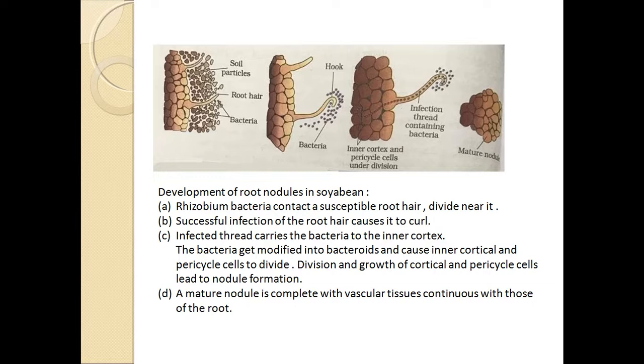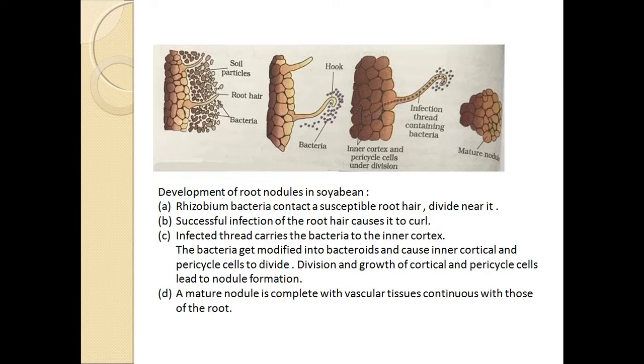This is followed, in the next diagram, by the formation of a small tube called infection thread containing the bacteria, which extends up to the inner cortex and pericycle cells under division of the roots.